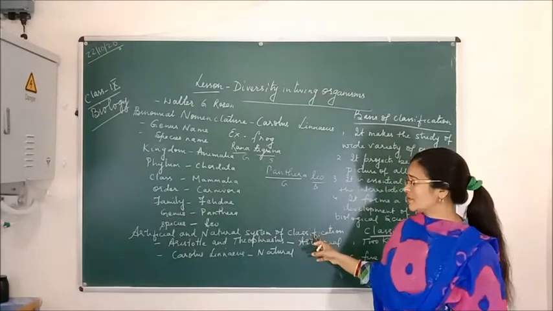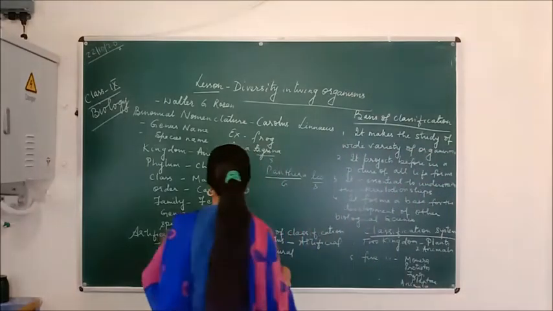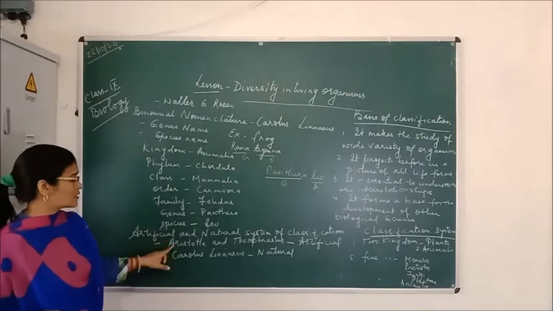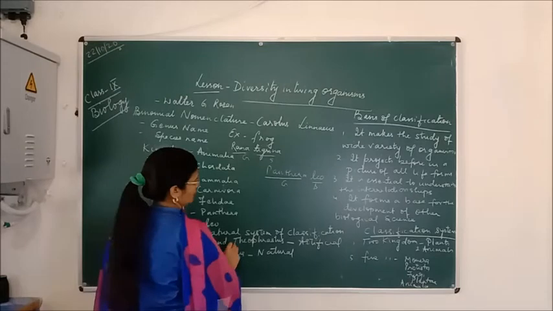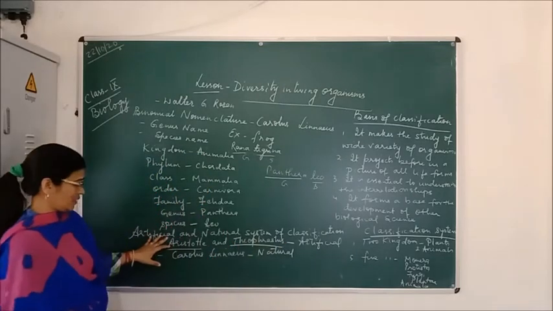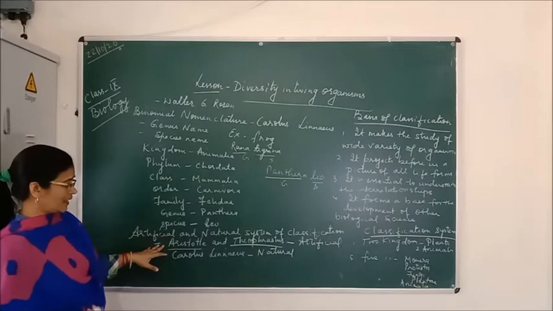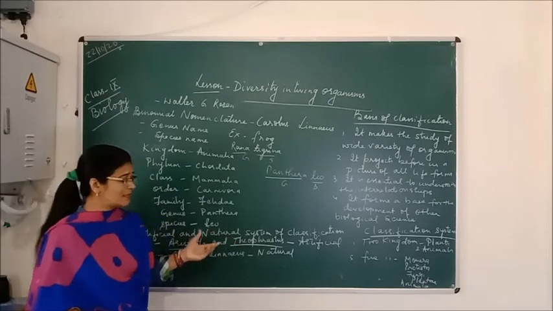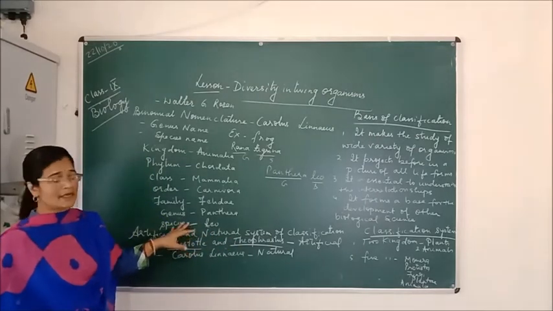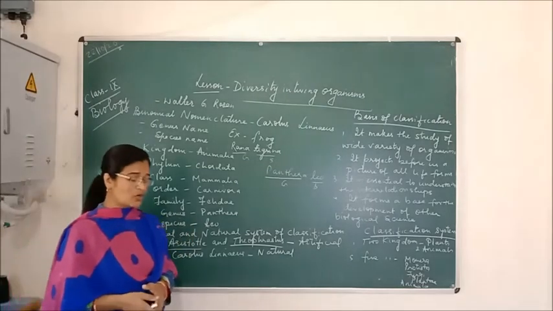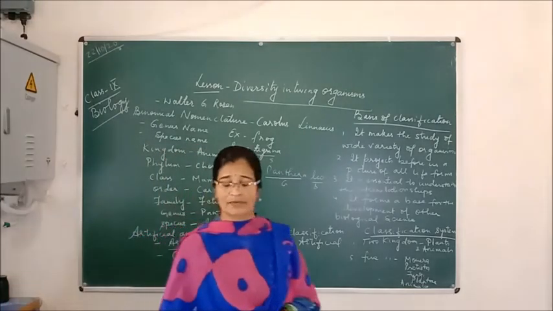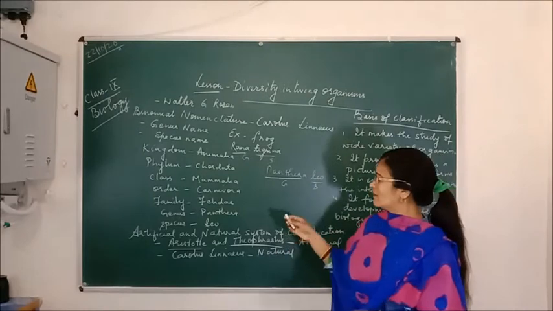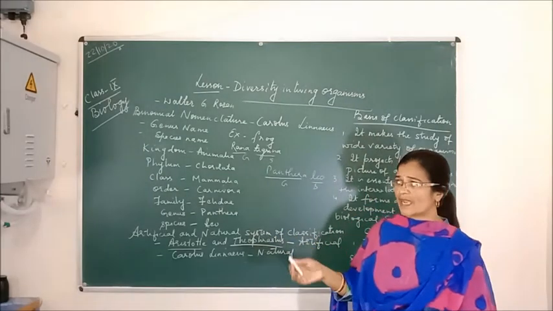So the classification system is divided into two groups: artificial and natural system of classification. The artificial system of classification of living organisms was given by Aristotle and Theophrastus. They derived the artificial system of nomenclature, in which all the living organisms are divided according to the habitat in which they live, whether on land, in water or air, or according to their features, their size, their color.